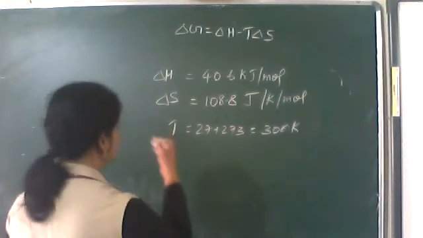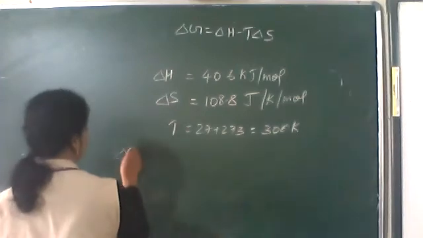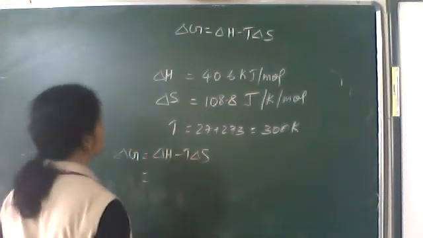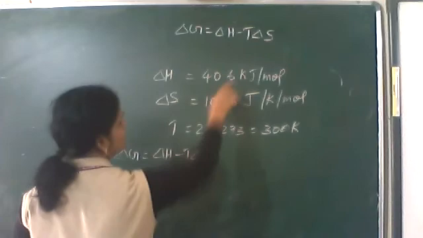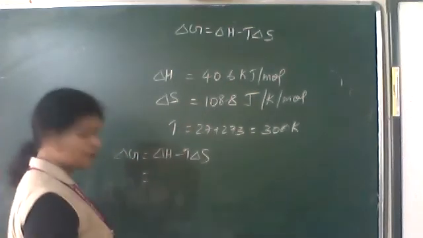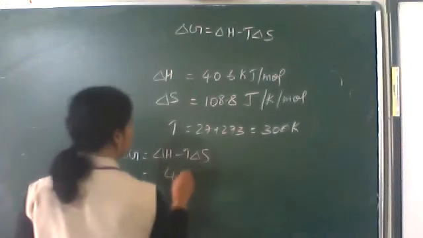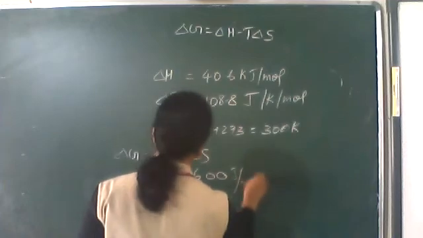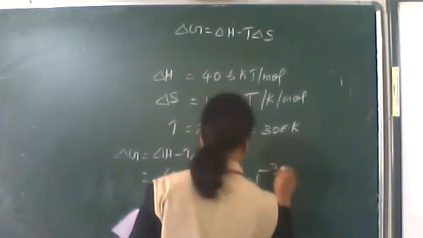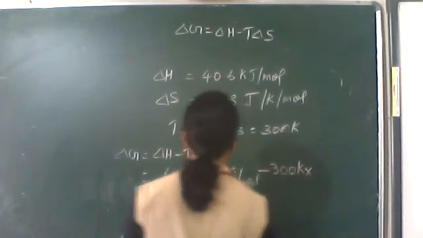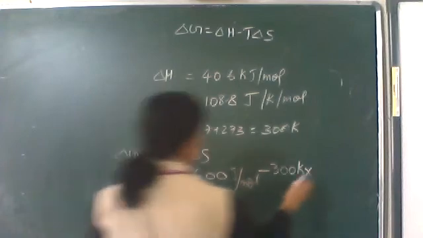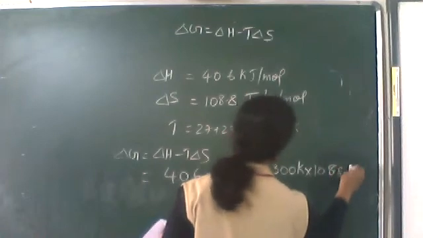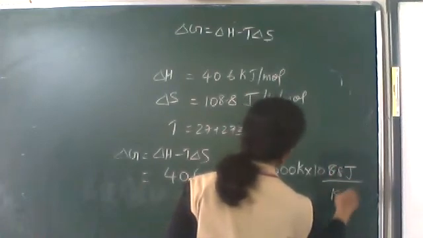So we are going to find out delta G. Delta G is equal to delta H minus T delta S. One is in joules, one is in kilojoules, so we'll write that also in terms of joules. So 40612 joules per mole minus temperature, 300 Kelvin, into delta S, that is 108.8 joules per Kelvin per mole.